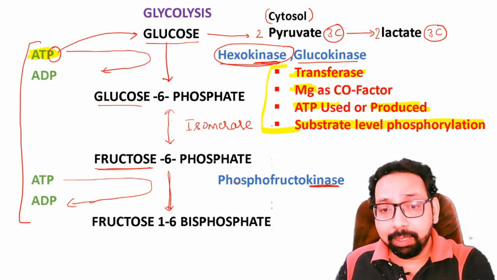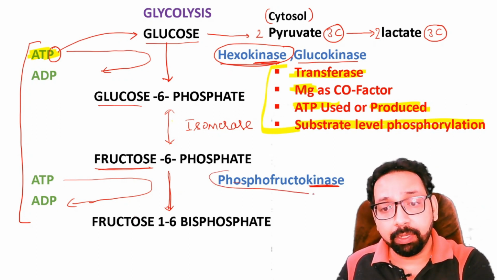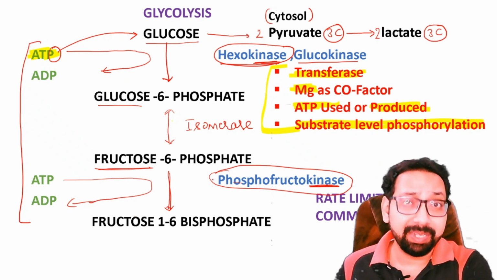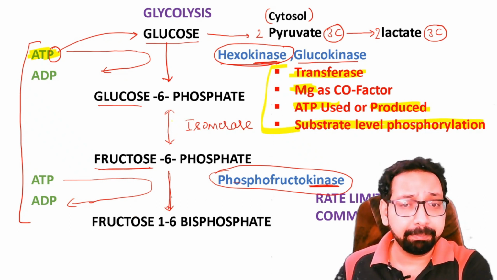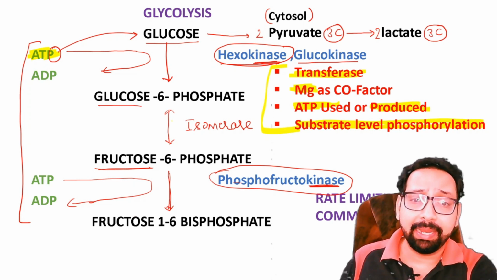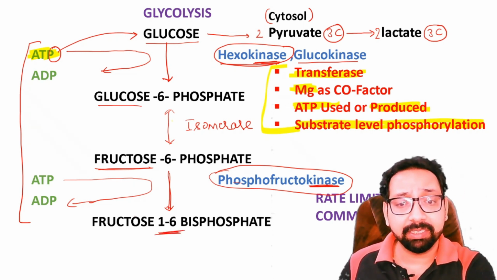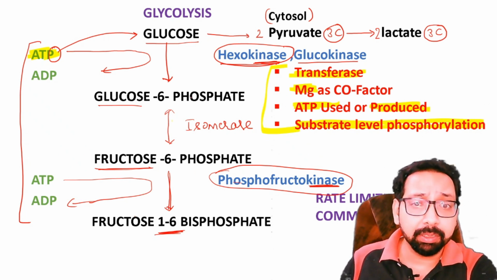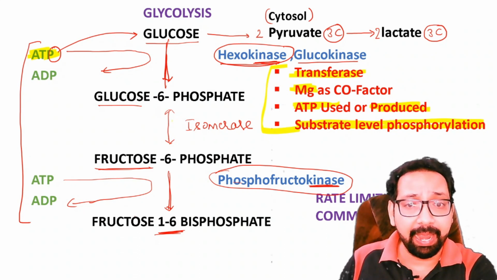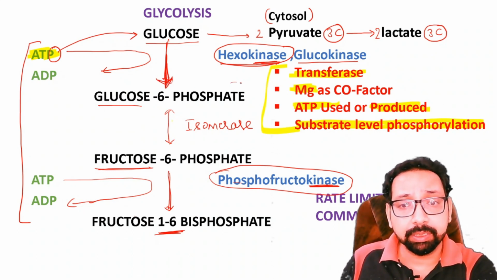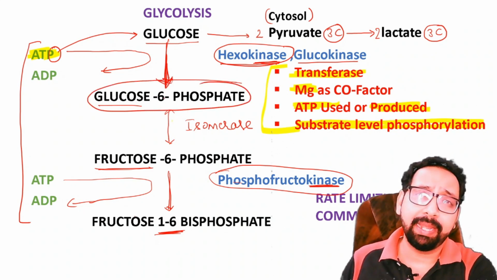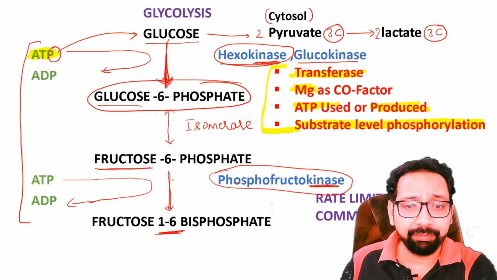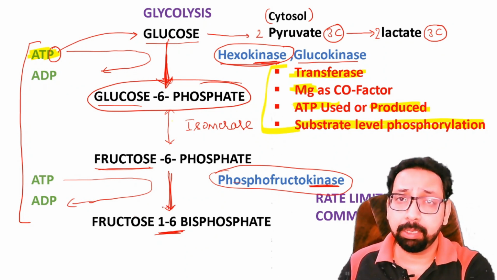Now, this step catalyzed by phosphofructokinase is called the rate limiting step, also called the committed step. Why is it called the committed step? Means if glucose entered glycolysis and reached this point, now the only fate of glucose would be energy production. But before this reaction occurs, this glucose 6 phosphate can enter the HMP shunt, glycogen synthesis, so many pathways. But if this reaction occurs, then it becomes Salman Khan.